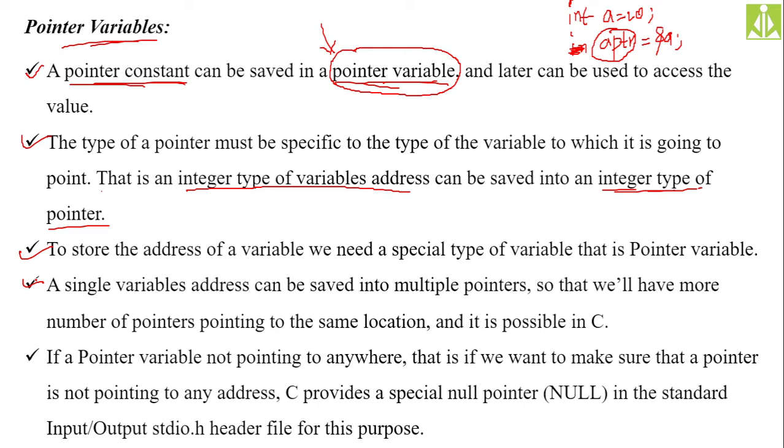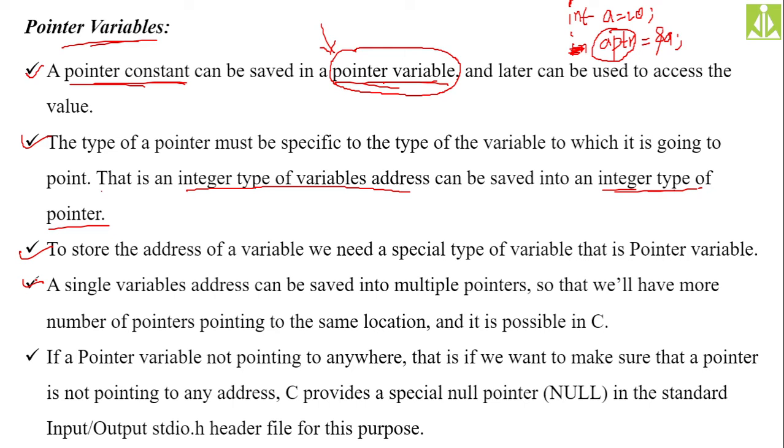If a pointer variable is not pointing anywhere, suppose you have created a pointer variable, ultimately it will get an address from the address pool. If it gets an address from the address pool, that address is definitely going to point to some memory location.